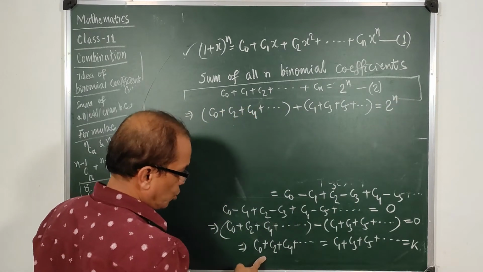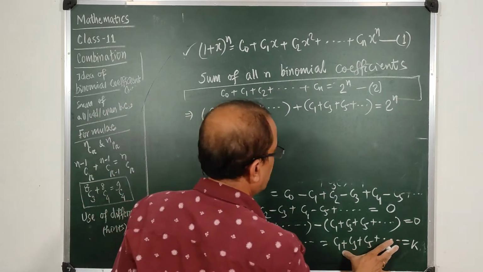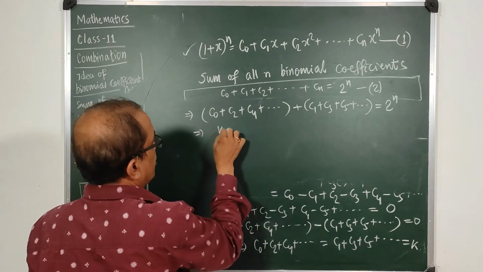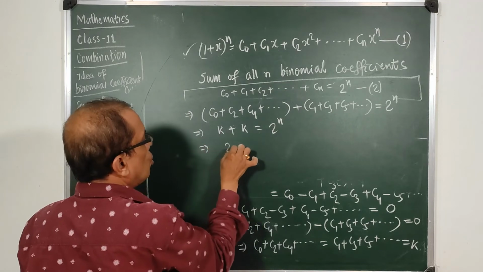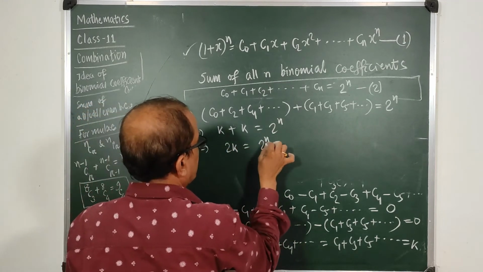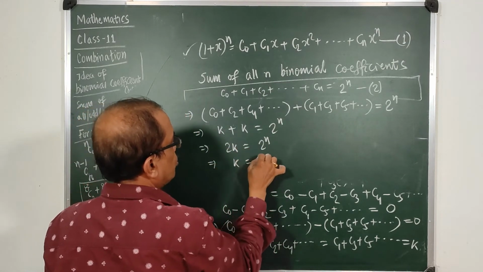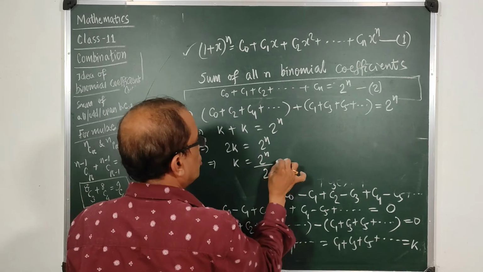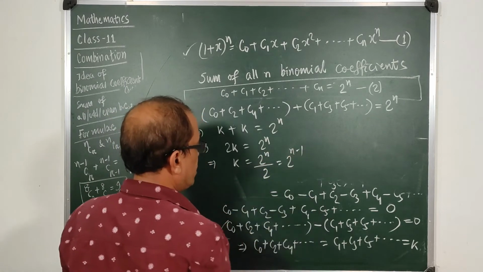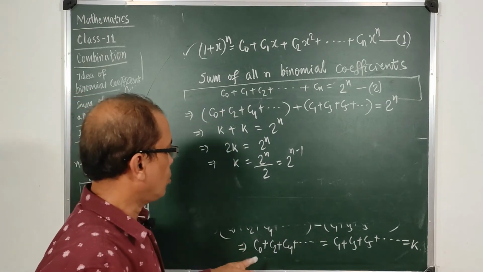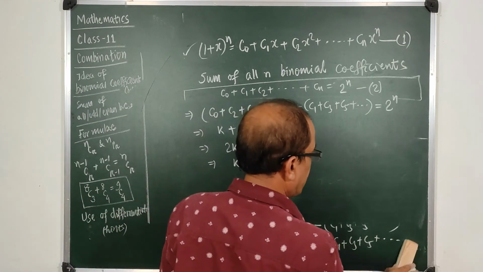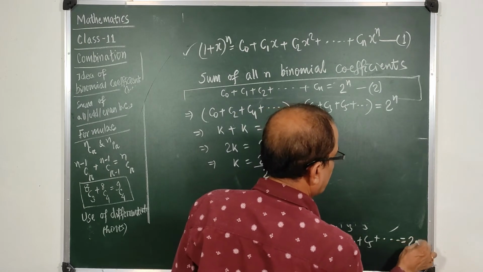And I have shown here that this is k, that is also k. So I get k plus k is 2 to the power n, meaning 2k is 2 to the power n. That means k is equal to 2 to the power n upon 2, which is 2 to the power n minus 1. That's why the sum of all the odd coefficients, and of all the even coefficients, which is k, is actually 2 to the power n minus 1.